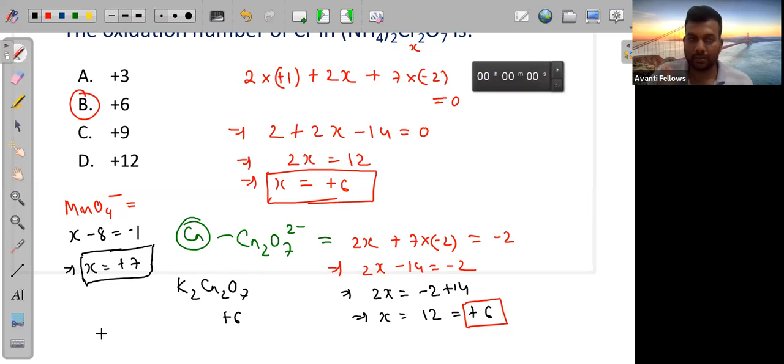So guys, those who don't know how to calculate oxidation number, please go through it again today. Go to the redox reaction chapter. A lot of different compounds will be given there. Just try to find out their oxidation numbers, and you will get the idea of how to solve this. Dipti, what is the oxidation number of oxygen? -2, na? So 4 into -2 is -8. X plus 4 into -2, and the total charge above is minus. Okay, chalo.